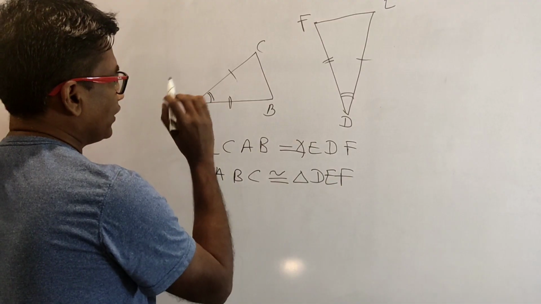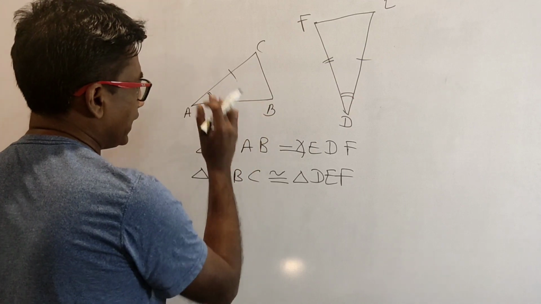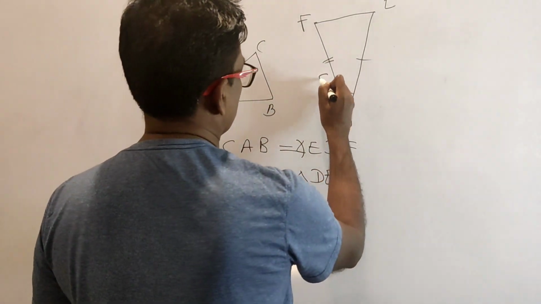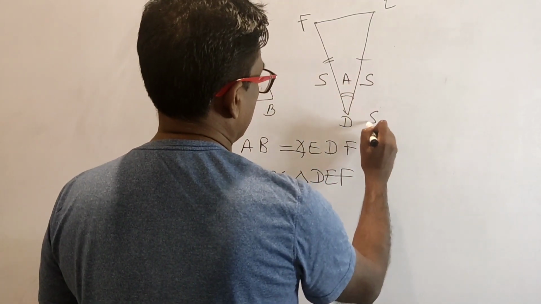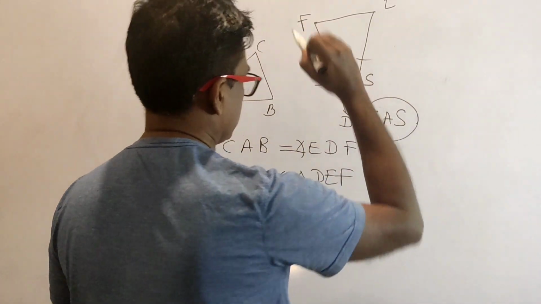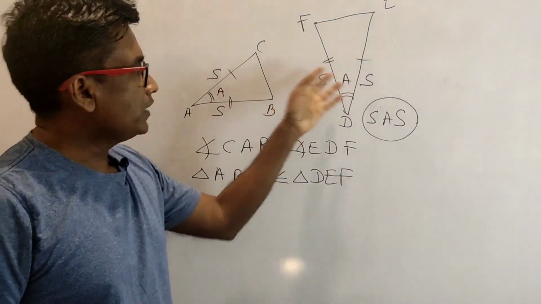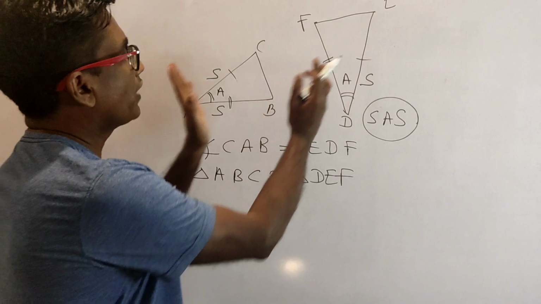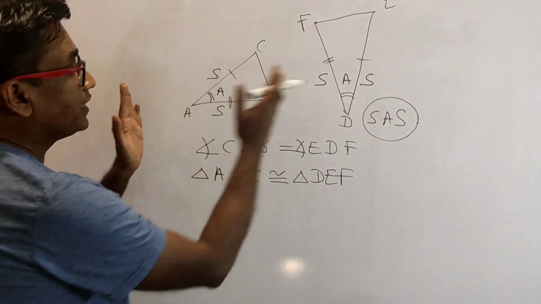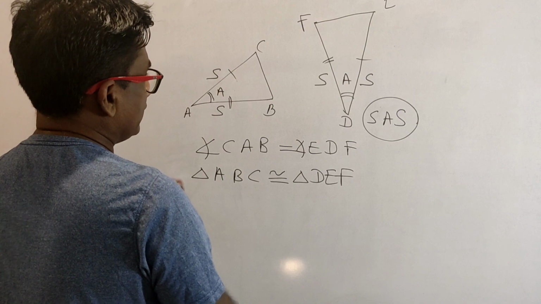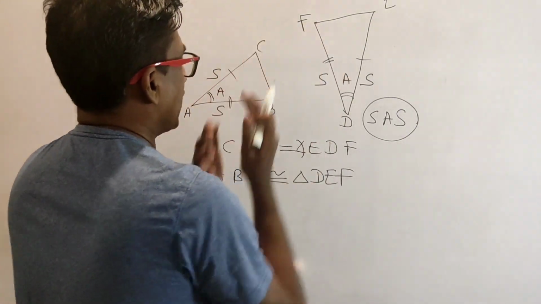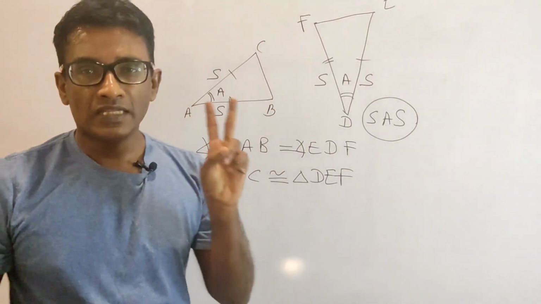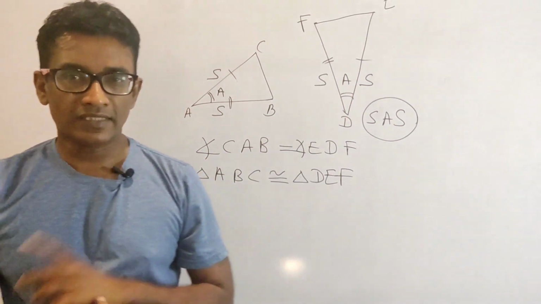Because we are talking about the included angle between any two given sides, we call this the side angle side criterion, SAS criterion. I repeat, if any two triangles share two sides and the included angle, these two triangles are going to be congruent. They are identical triangles. They have the same shape and the same area. They coincide exactly when superimposed. So this is the last of the three statements that I mentioned.